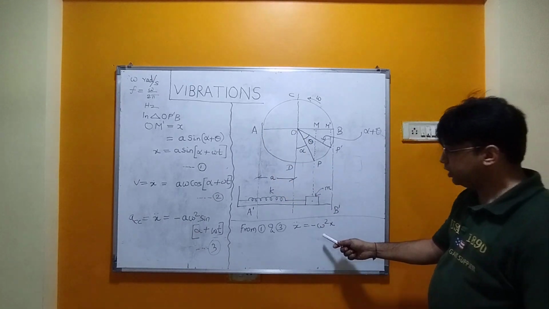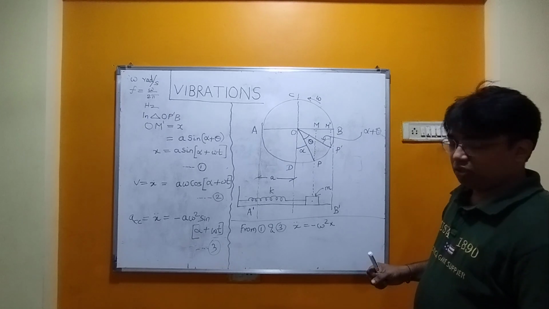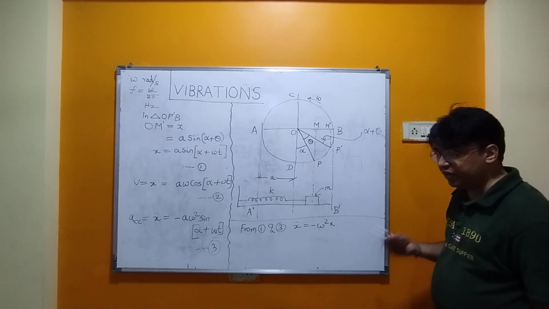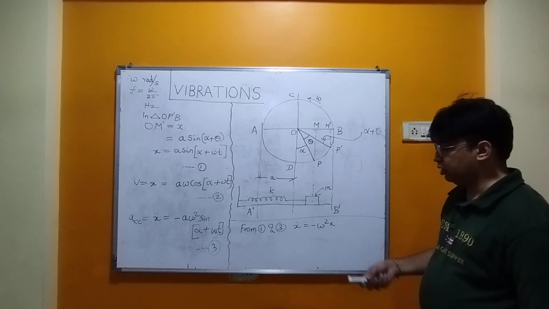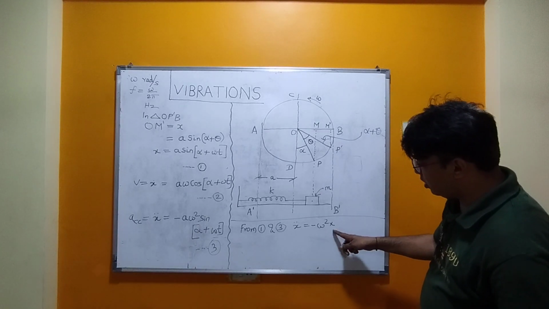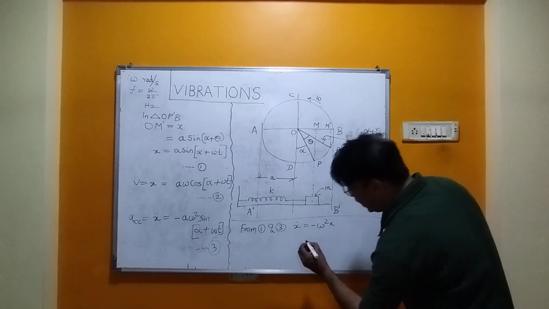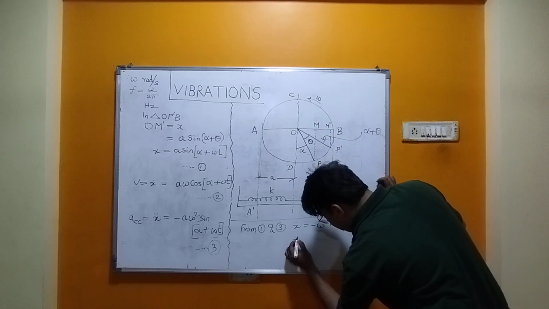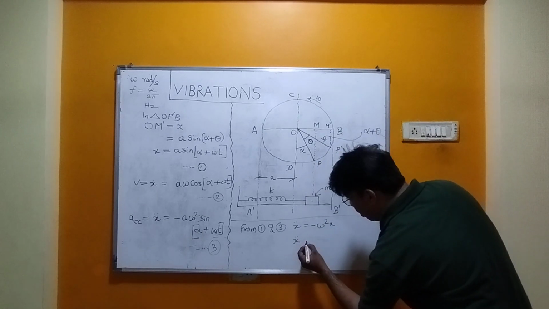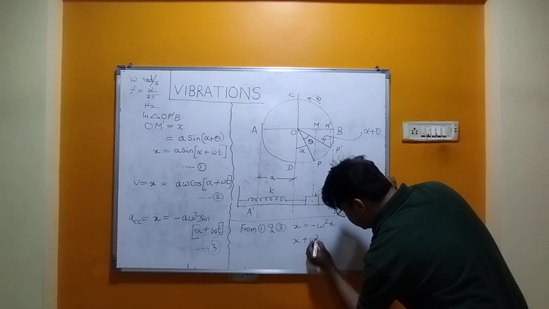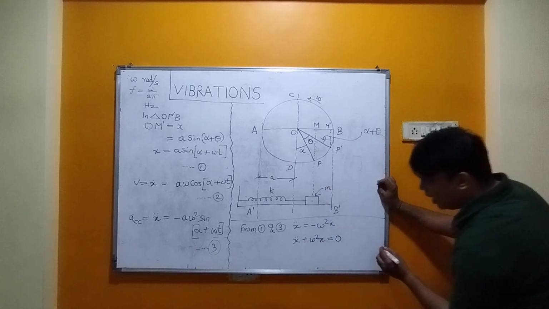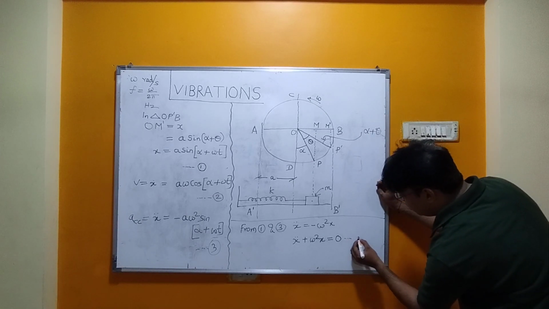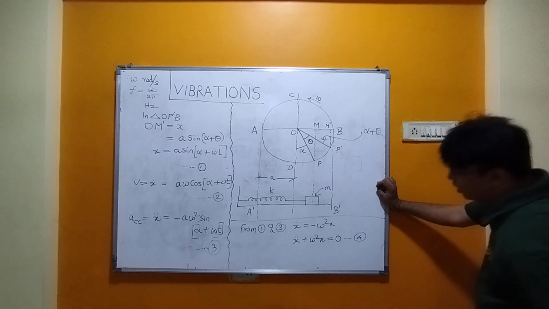So this equation gives the meaning or definition of simple harmonic motion. I am taking this omega square x on one side, so I get x double dot plus omega square x is equal to 0, and I am writing this as equation number 4, a very important equation.